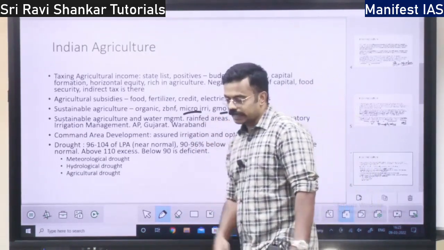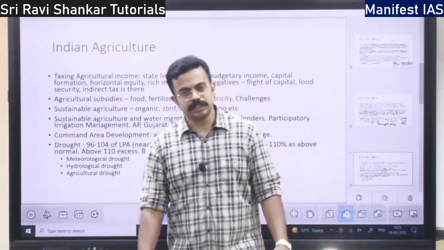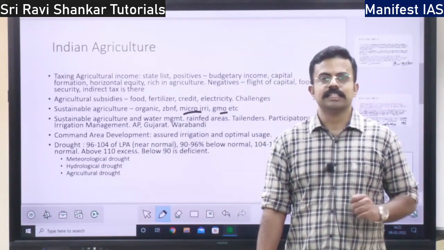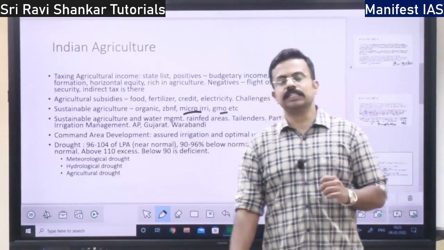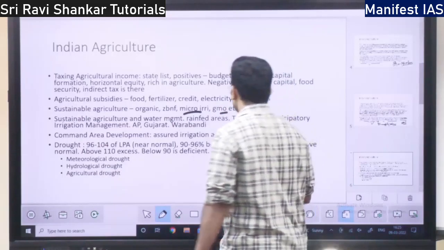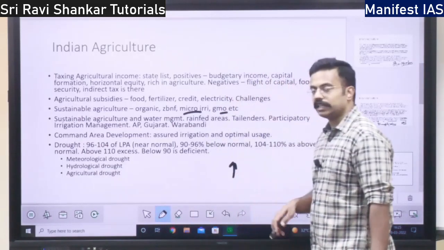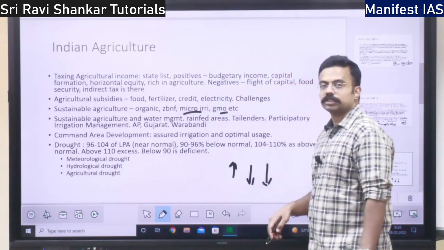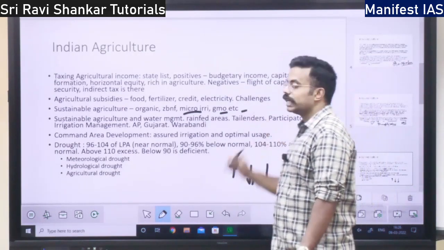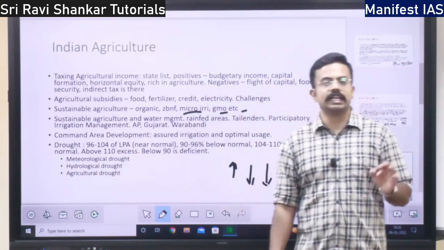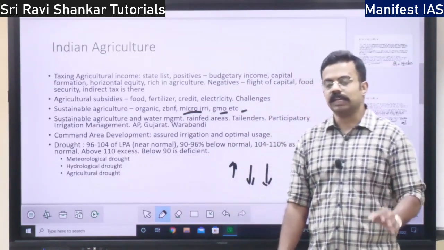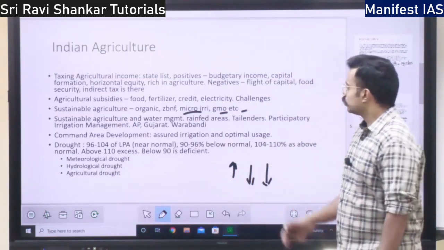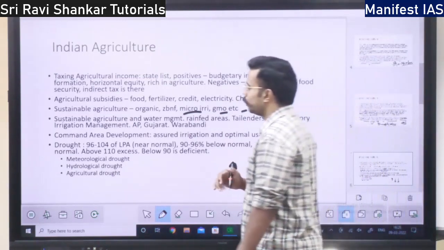Then even genetically modified organisms. See, you might not agree that genetically modified organisms are sustainable agriculture, but since they are going to increase the yield, reduce the pests, reduce the input cost, all these things, that is why genetically modified agriculture products, food products, that is BT brinjal, BT cotton, BT mustard, can also be called sustainable agriculture.